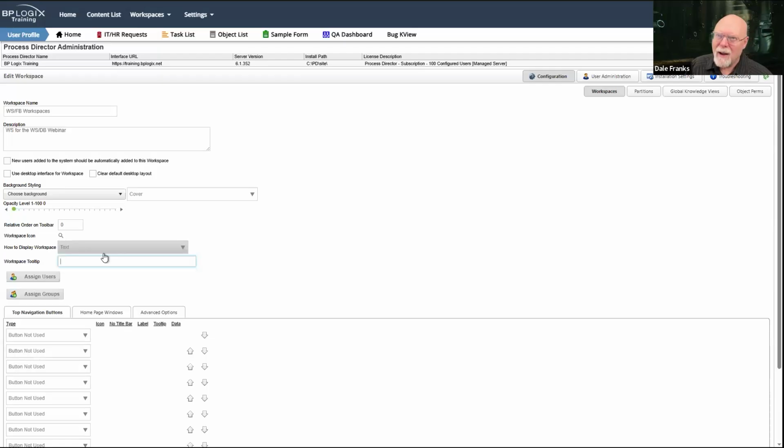We have one customer who is on version 6.1-something, but they did not want to frighten or confuse their users with a new UI, so they disabled the 6.1 UI and they kept the version 5 UI. So it's doable even if you have a version 6. Would I recommend it? No, because you lose a lot of capability if you stick with the old UI. But it's doable, and in that case, some of these properties would still be useful.